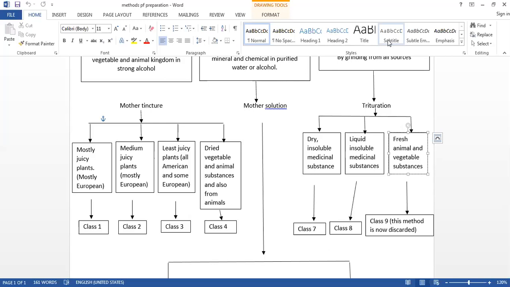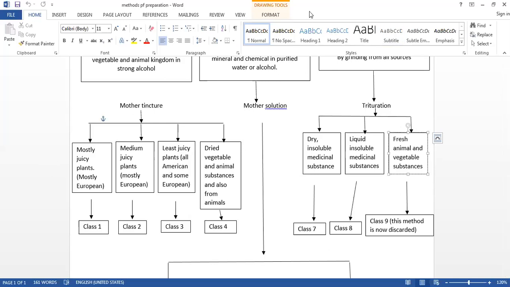The principle is adding 2 parts by weight of alcohol to 1 part of drug substance or plant, because here the amount of alcohol increases as it contains a lesser amount of juice. In the further classes the amount of alcohol will increase.